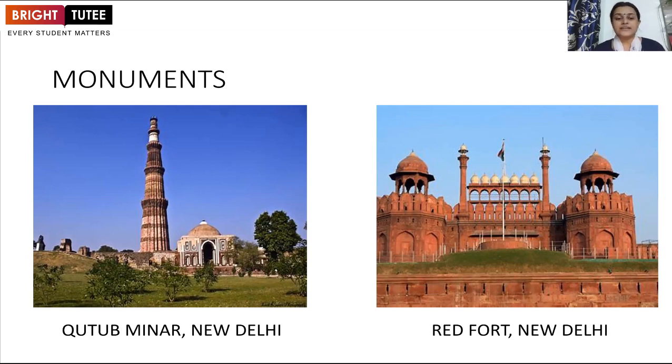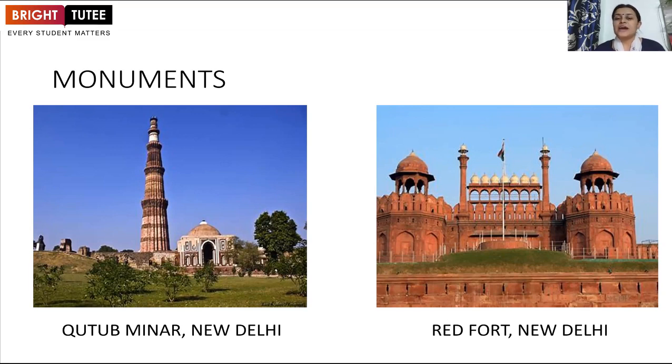So, let's see on the left-hand side of the video, where we can see Qutub Minar. On the right-hand side, there is the Red Fort. Both are in New Delhi. Like this, there are a number of monuments in the northern part of India from the time period of the Delhi Sultans and the Mughal Empire.